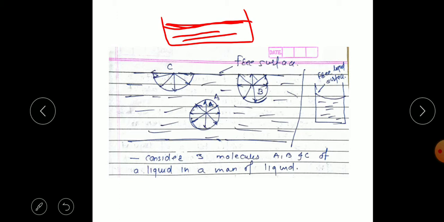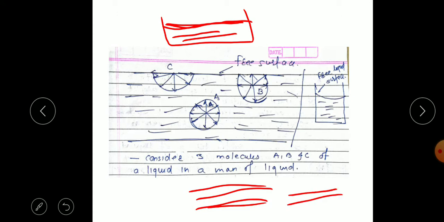We have also seen that liquid water in rivers, ponds, and lakes forms a surface, and on that surface the leaves of trees or insects can float.